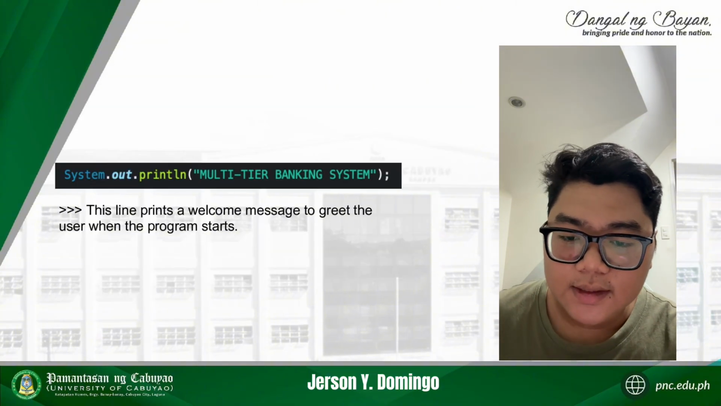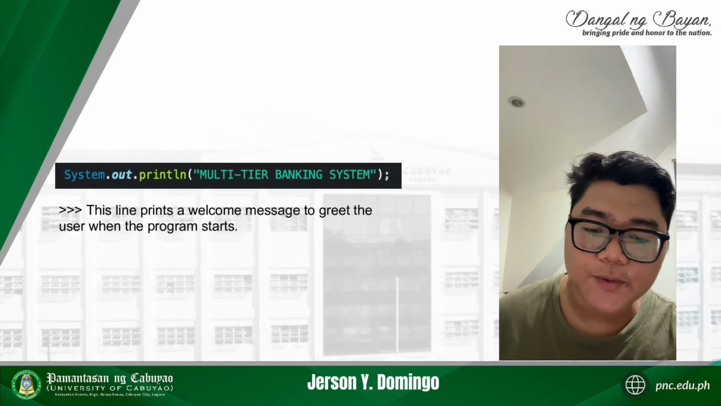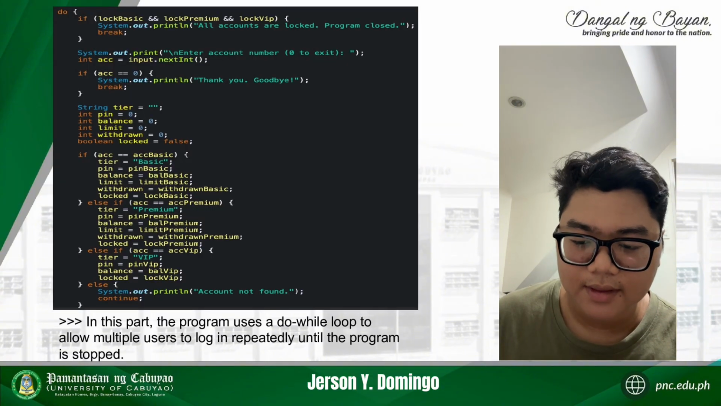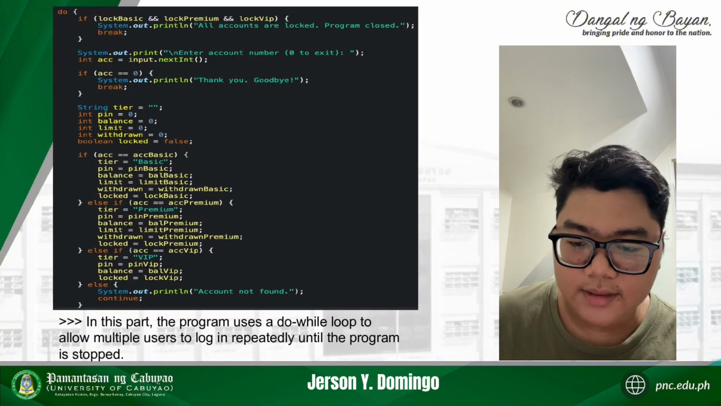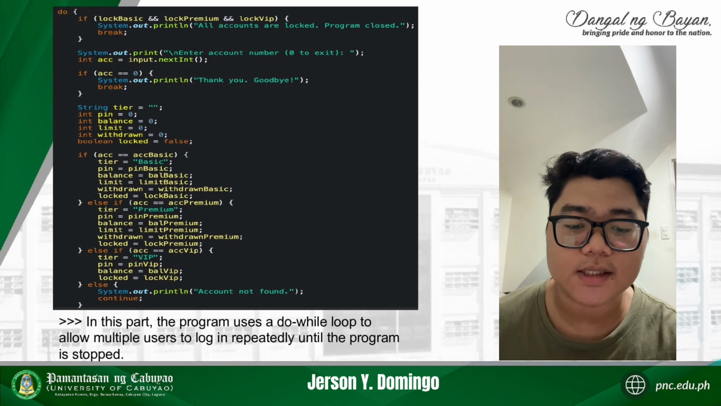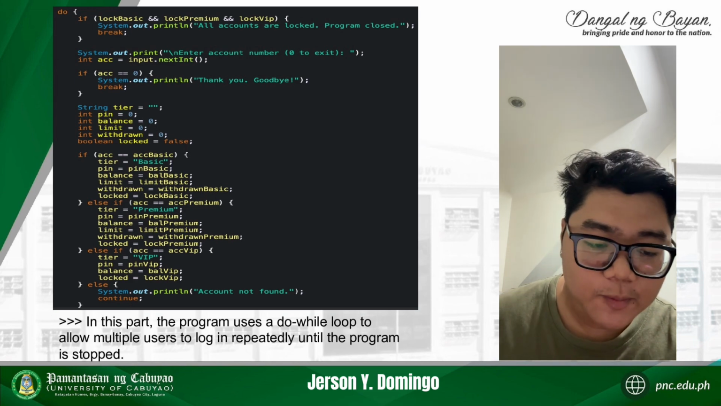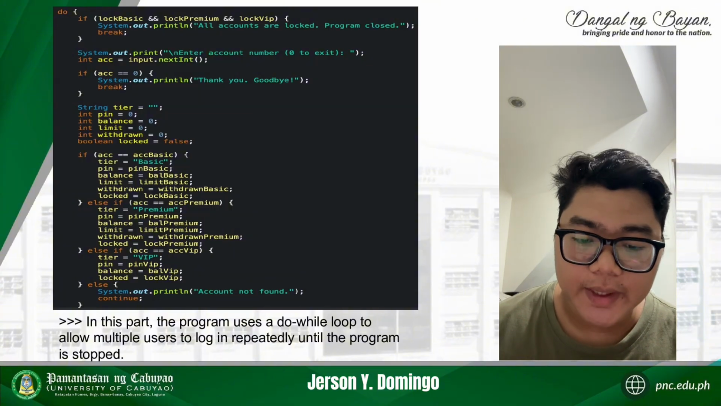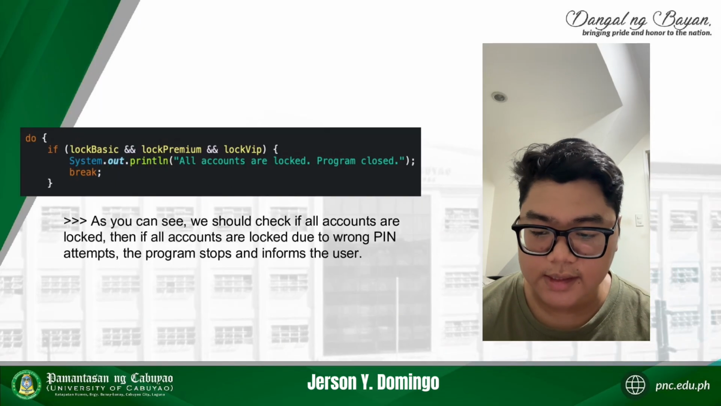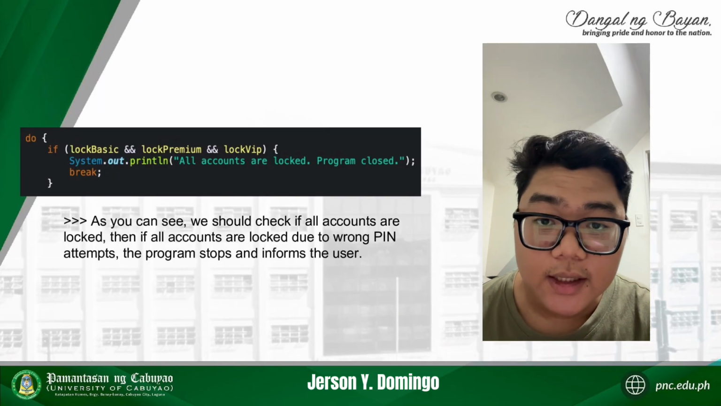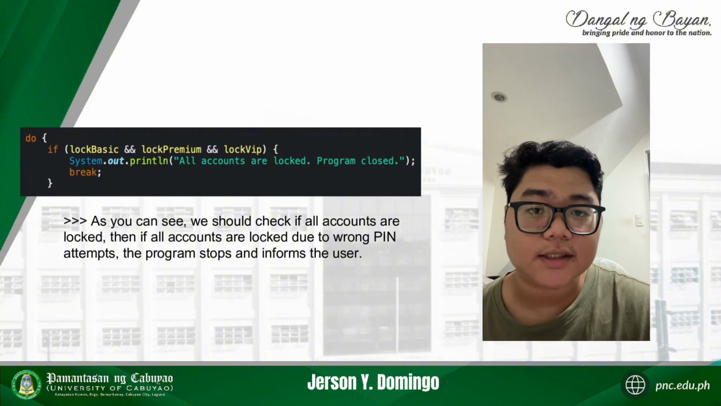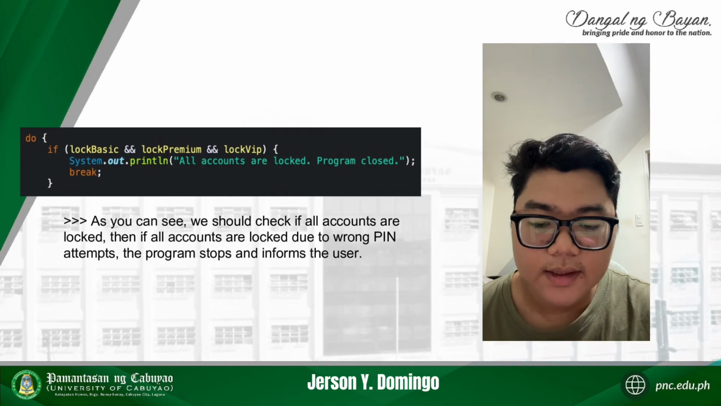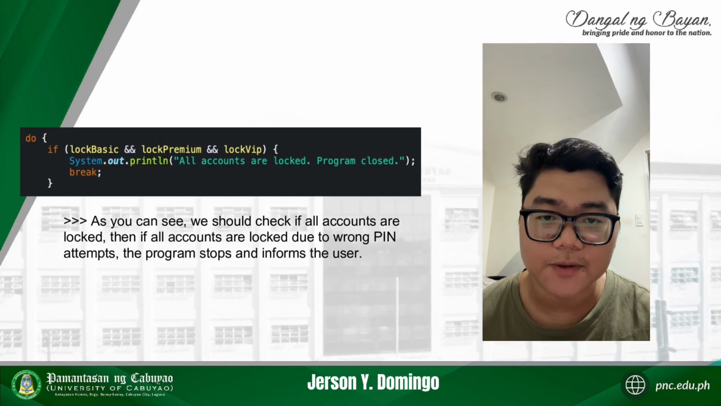Next, this line is a welcome message to greet the user when the program starts. And onto this part, the program uses a do-while loop to allow multiple users to log in repeatedly until the program is terminated. Next is, as you can see, we check if all accounts are locked. If all accounts are locked due to wrong PINs and multiple attempts, the program stops and informs the user.